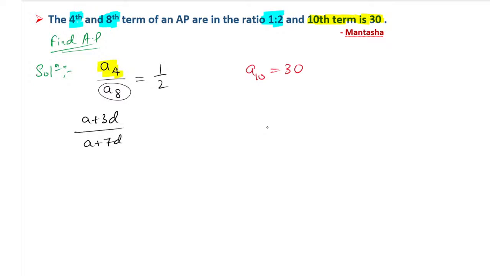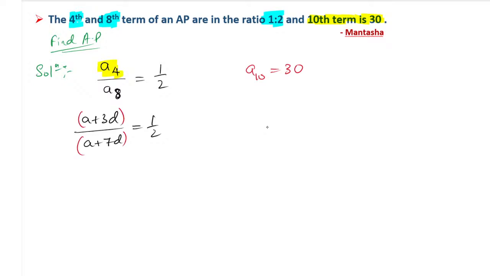You know the formula: whatever the term number is, you take one less than that number times D. So A8 means A plus 7D, A4 means A plus 3D, A99 means A plus 98D, because for 99 you take one less, 98D. Like this you have to take and directly put the value, no need for the formula, because it will take time. And always remember, whenever you are doing this calculation, maximum of you will go wrong because you will not put the bracket. Here you have to put the bracket.